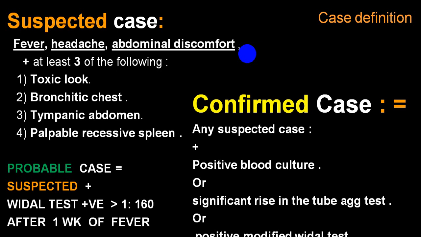We can add one more, coated tongue. So these are the group of people whom you can call a suspected case.